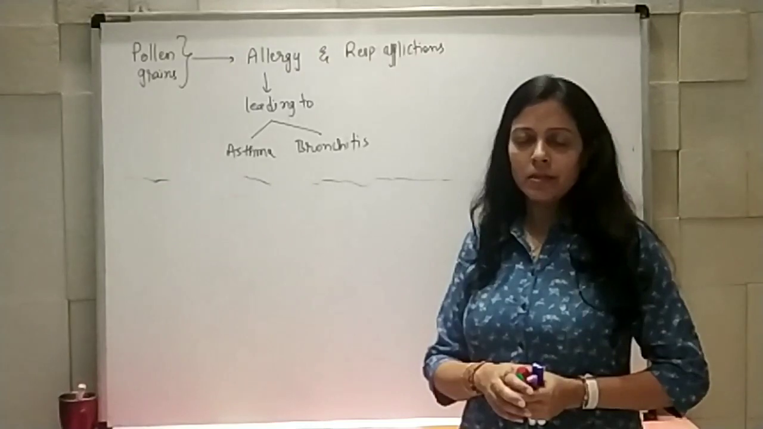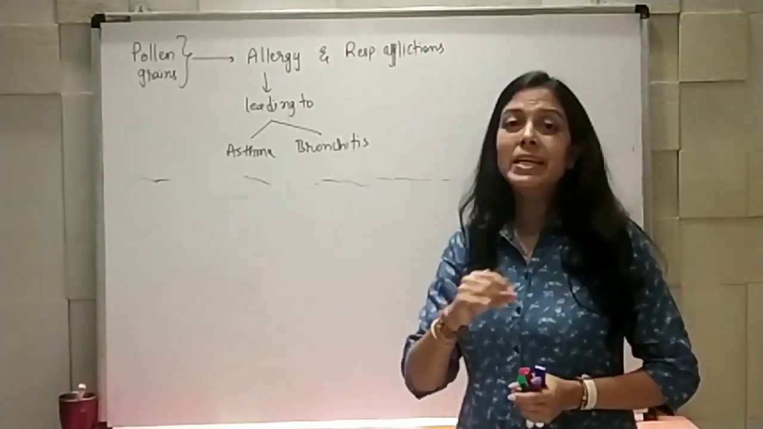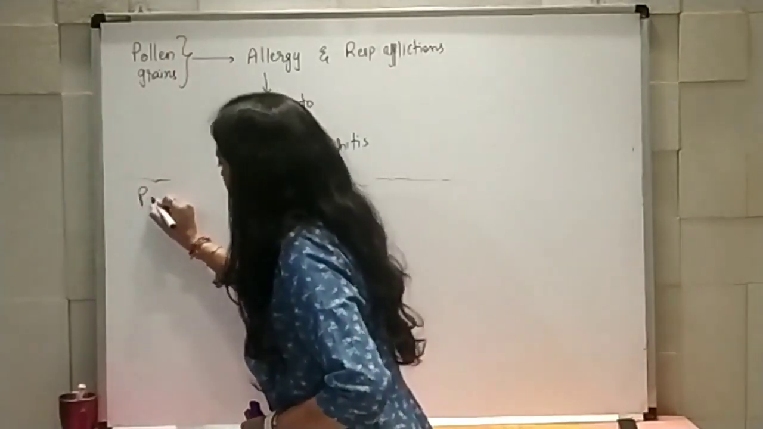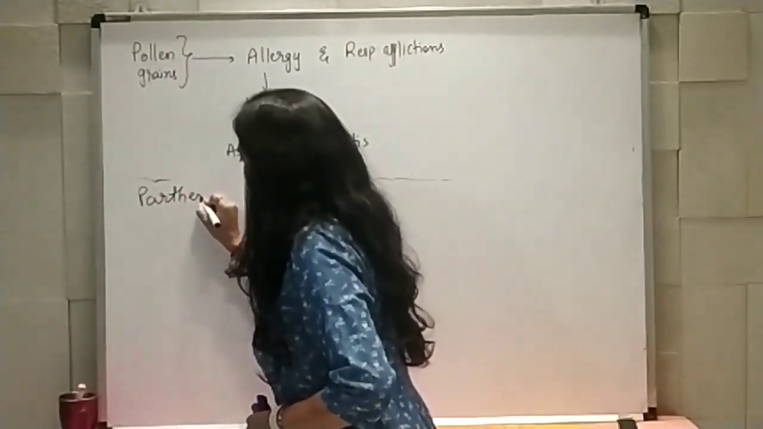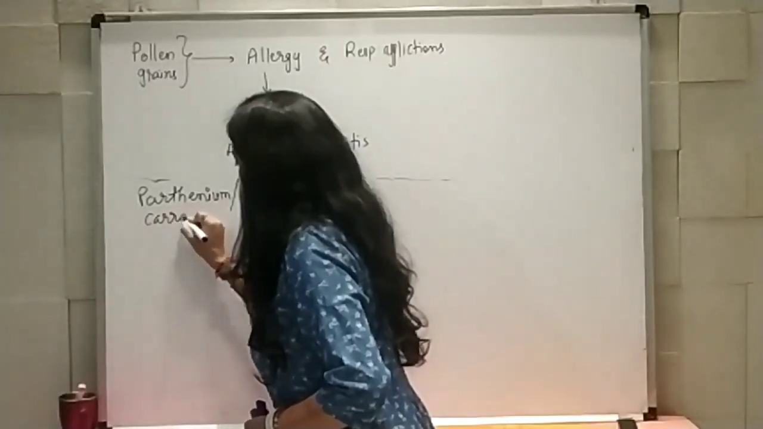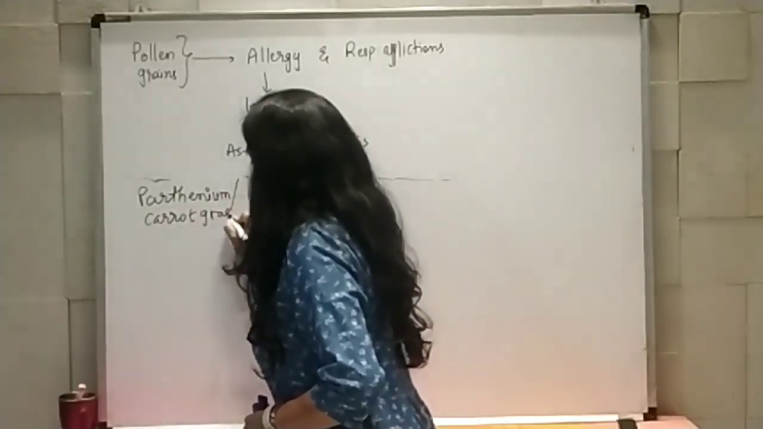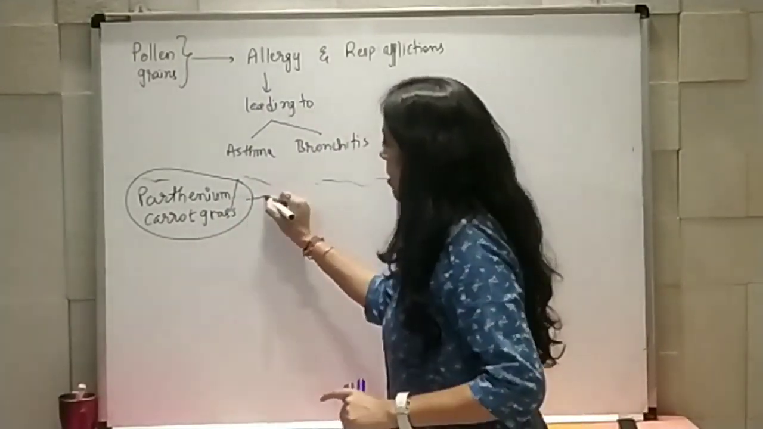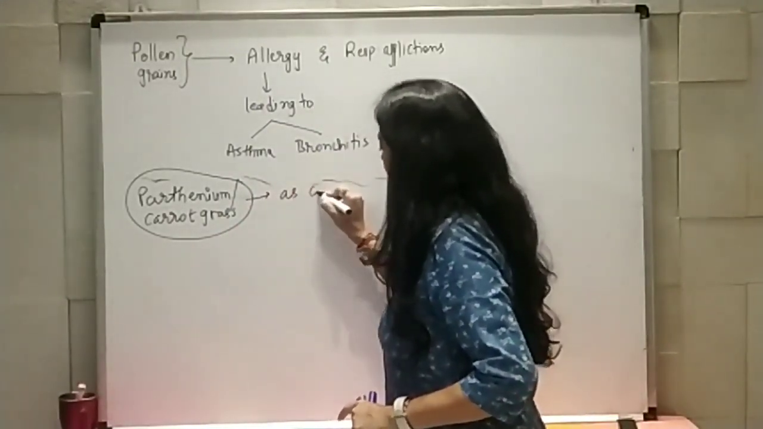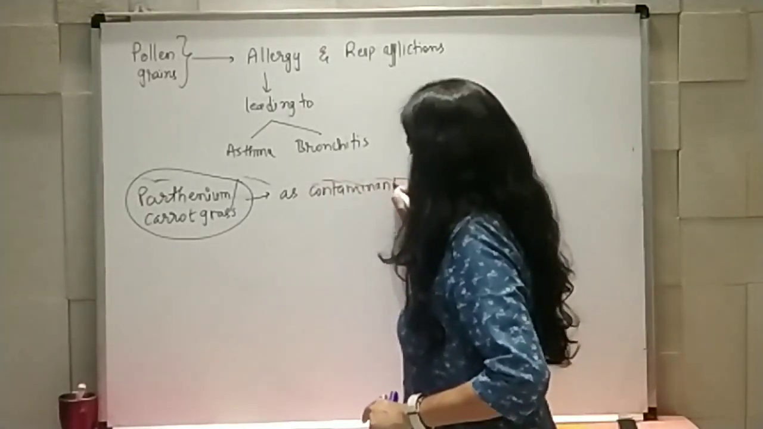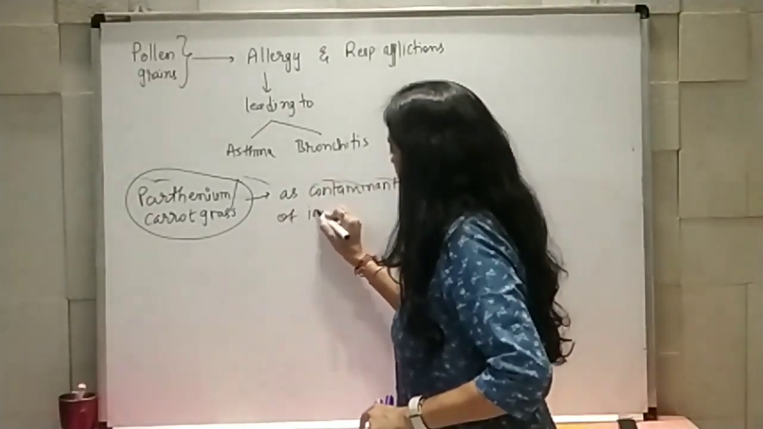One of the examples of an allergen I can give you is Parthenium. Parthenium is a species also known as carrot grass, which was introduced into India as contaminant of imported wheat.